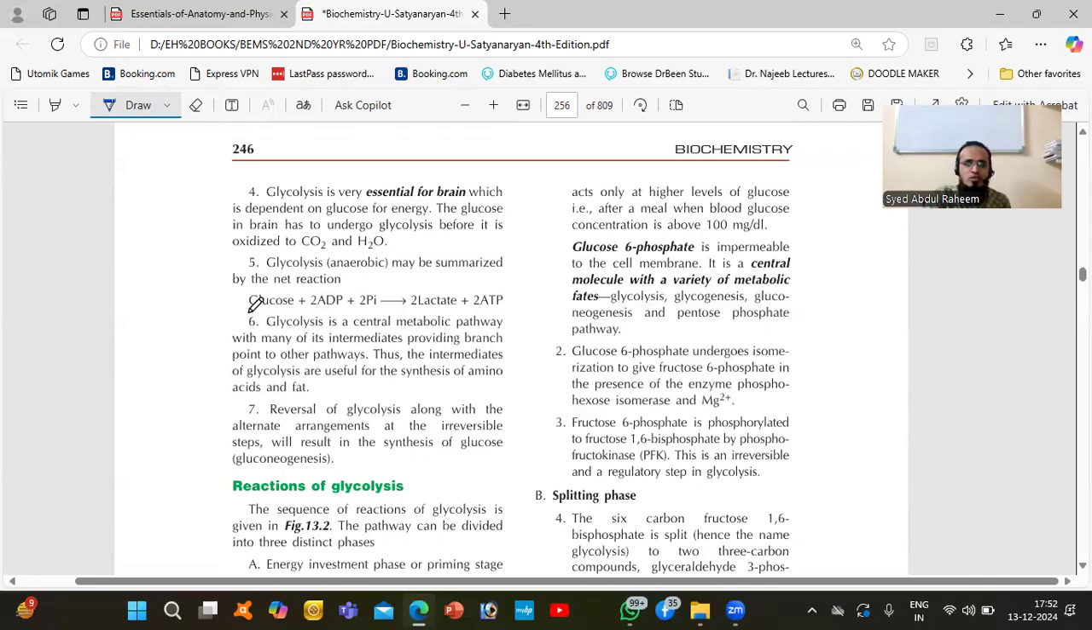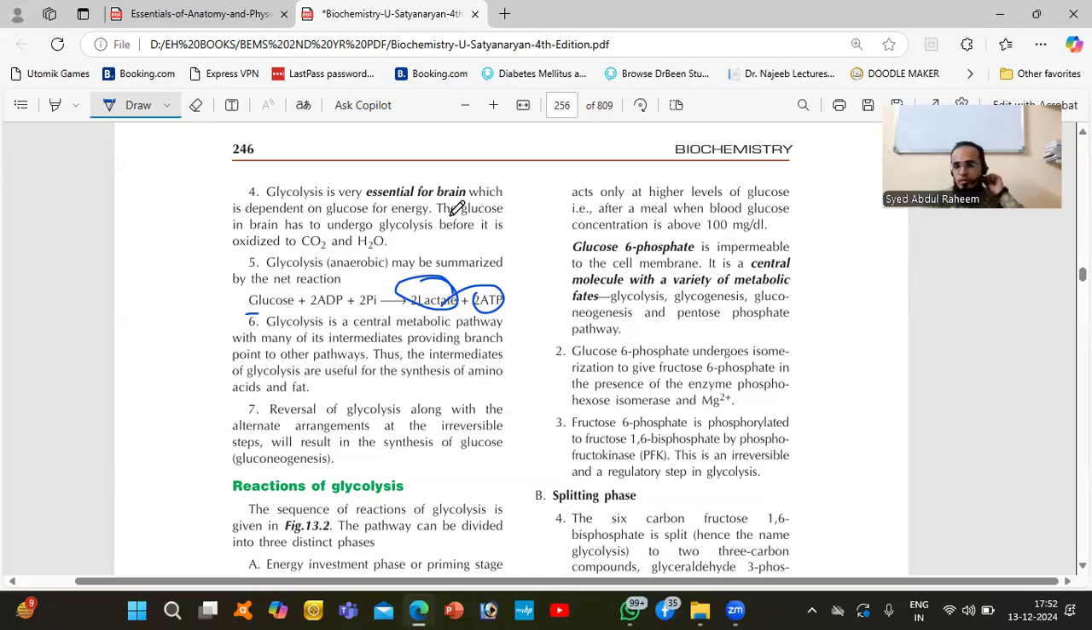You can see the glucose. Okay. If there is no oxygen, what will happen? Two lactate, two ATP will be produced. Okay. So glycolysis is very essential for the brain. So why is this happening? Because our body, our brain needs glucose continuously. So if there is no glucose production, okay, there is less amount of glucose in the body. So what will happen? The brain will not work.